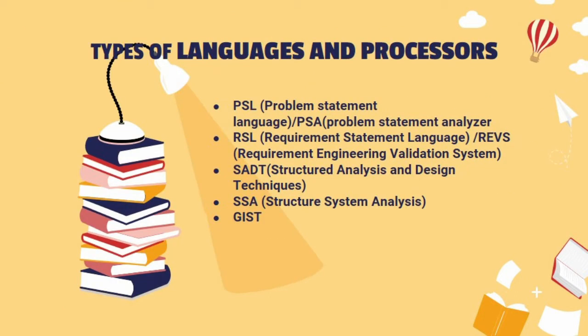Types of languages and processes. First one, PSL, Problem Statement Language, or PSA, Problem Statement Analyzer. Second one, RSL, Requirement Statement Language, or REVS, Requirement Engineering Validation System. Third one, SADT, Structured Analysis and Design Techniques. Fourth one, SSA, Structured System Analysis. Fifth one, GIST.